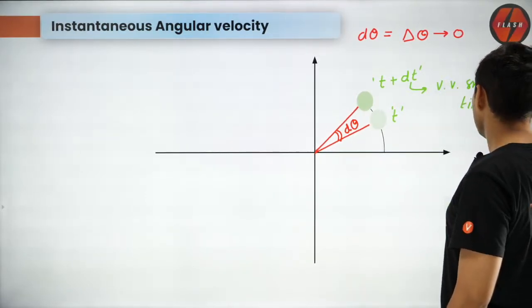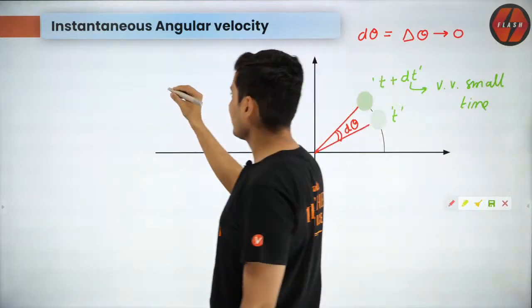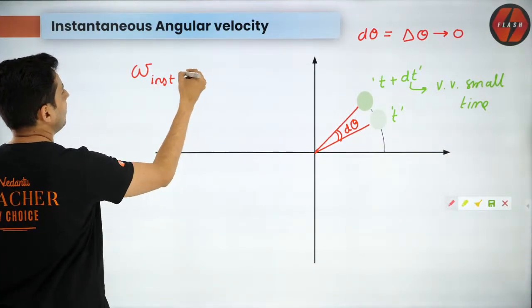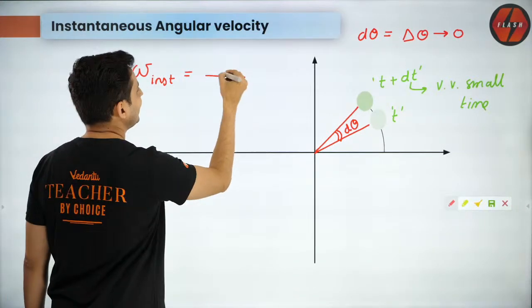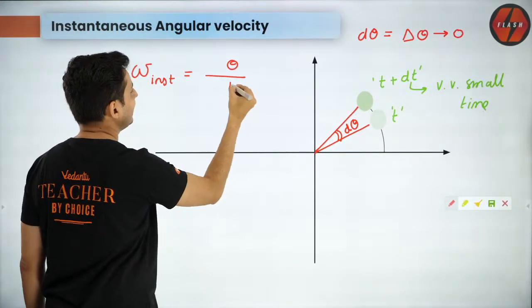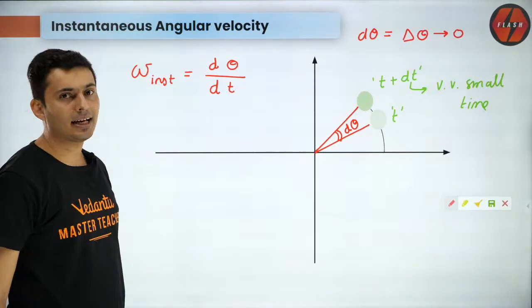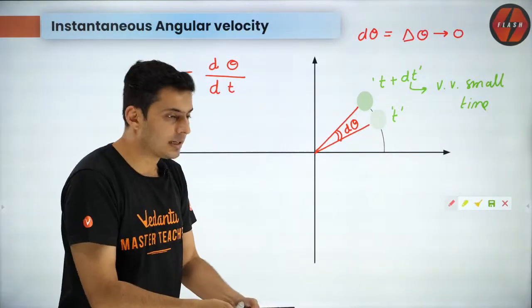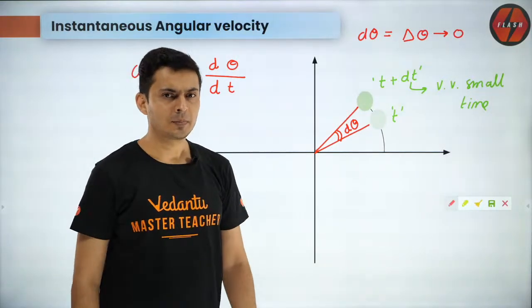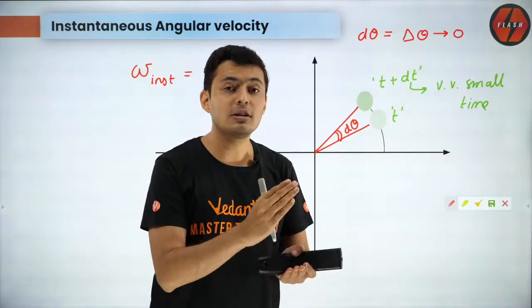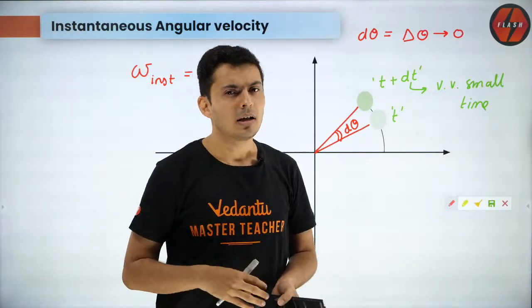Then obviously I can define instantaneous angular velocity. And how much will that be, guys? Instead of delta theta by delta t, it will be d theta by dt. That's the correct answer. So that is your angular speed at that moment. Maybe you are not covering the same angle in the same time, so your instantaneous values can be different.